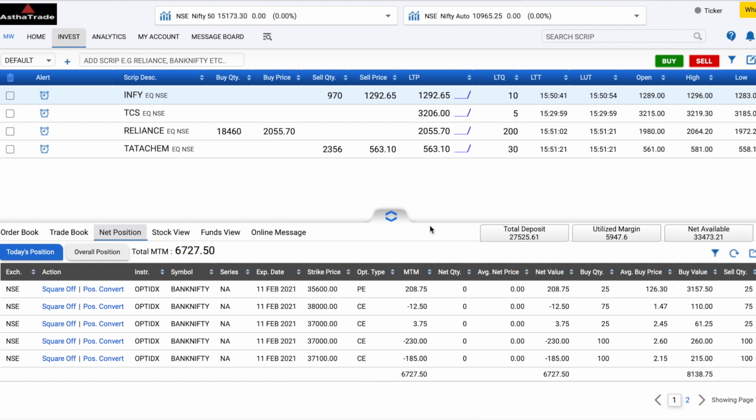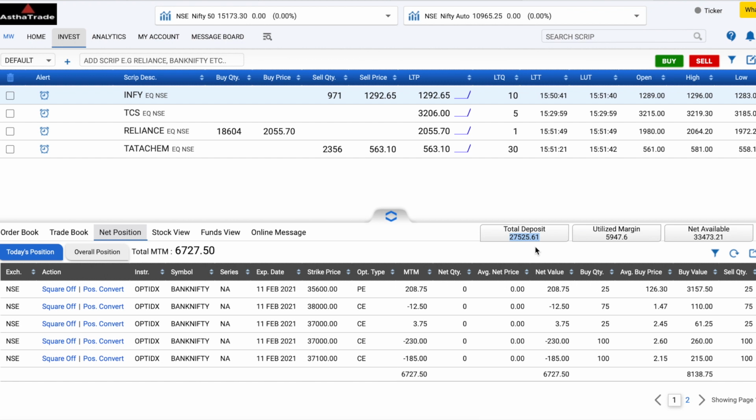Okay, so this is a small account of mine, and here you can see the total deposit. This is the opening balance. The opening balance is 27,500 rupees. I repeat, the opening balance is only 27,500 rupees. You heard that right.